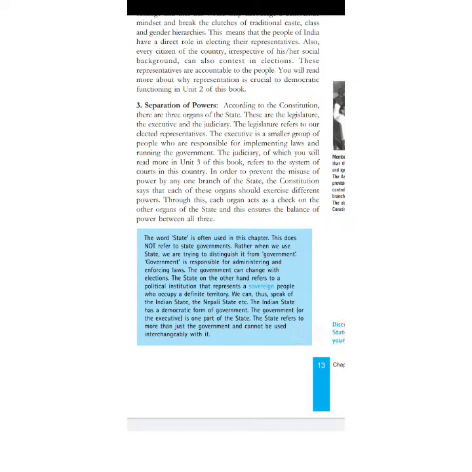So the next is separation of power. It is very important. Let's talk about power and the three hands. We talk about power and the executive, legislature and judiciary. These three are the organs of the government, and the levels of the government are central, state and local.